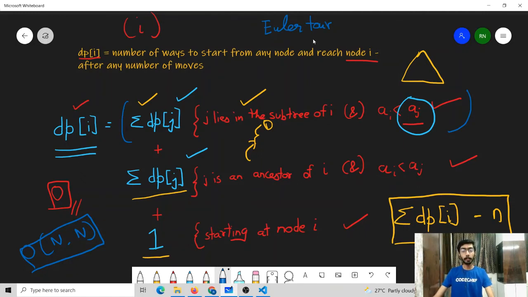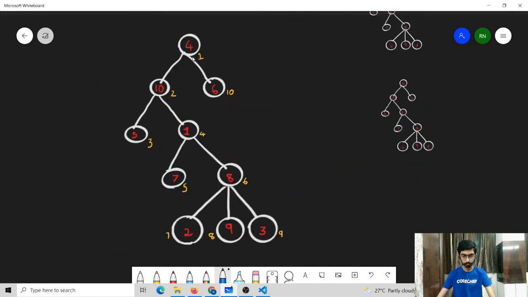Euler tour is a prerequisite for this problem, but still I am going to give a small idea of how making an Euler tour will help us to solve this problem. So Euler tour is nothing but the DFS tour of the given tree. But while we are making the DFS tour, one extra thing that we are going to store is the total number of nodes that we have traversed till now. So let's try to make the Euler tour for this given tree.